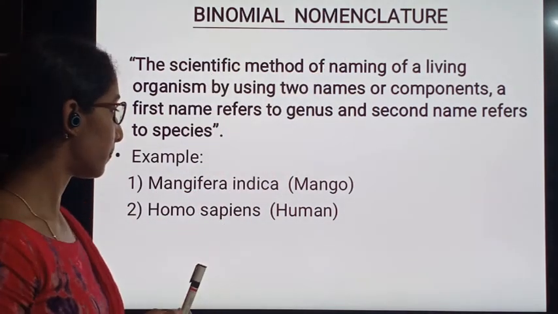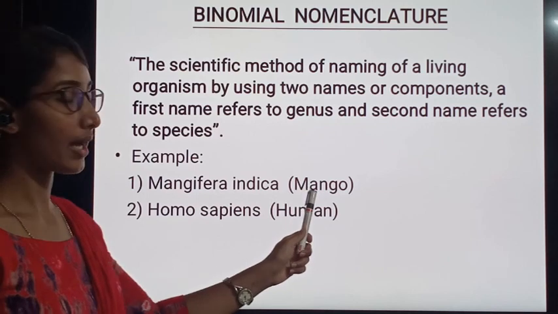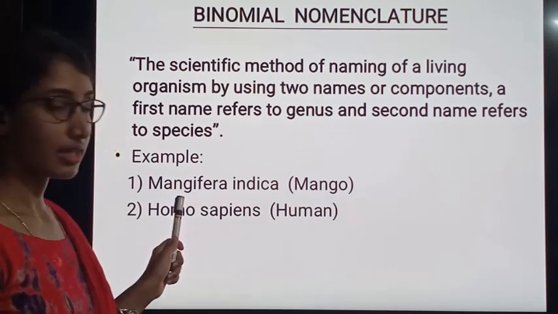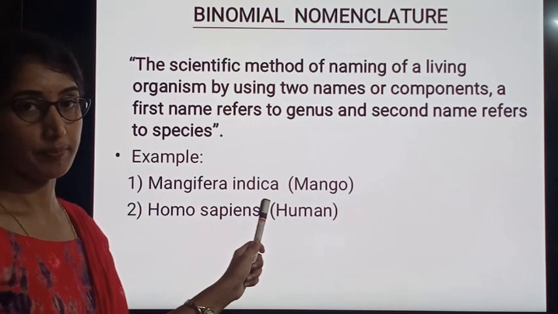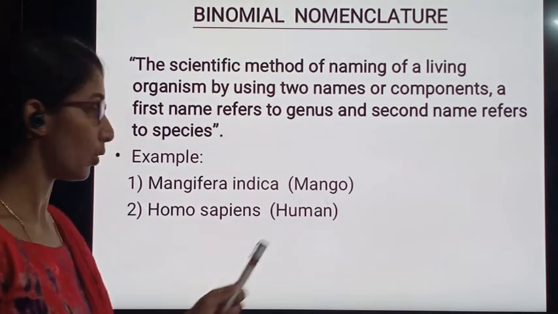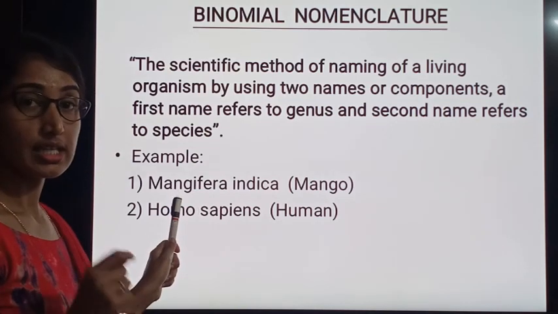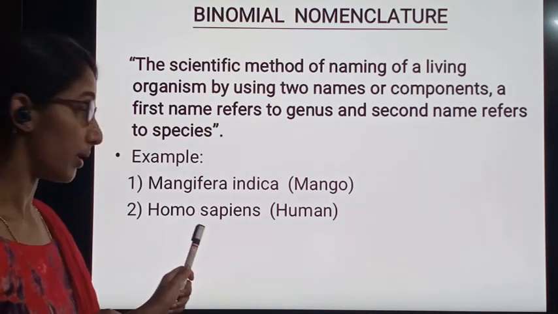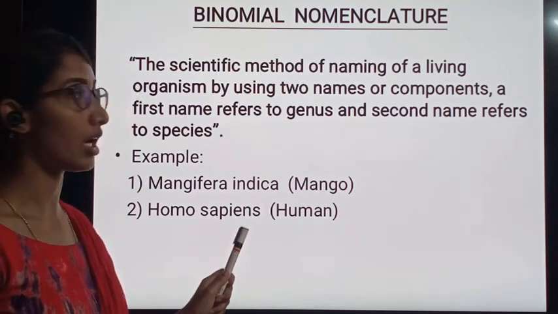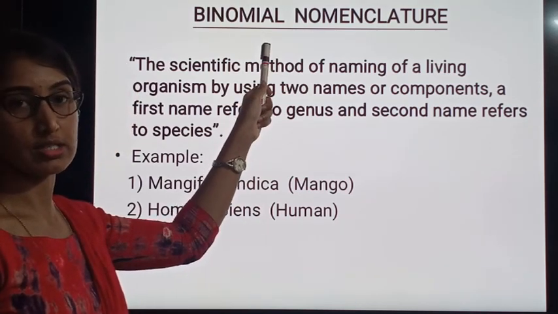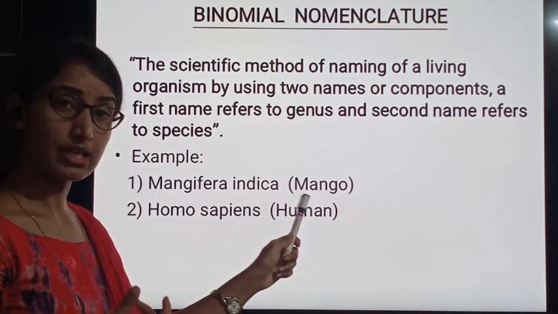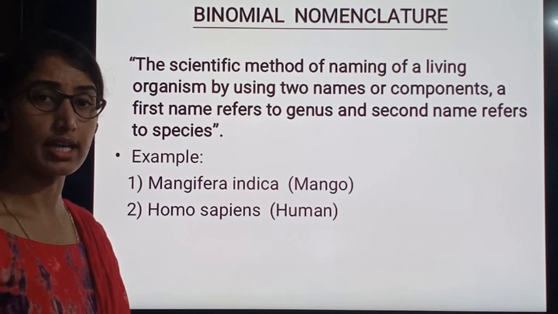Let us see a simple example now. Mango. The scientific name of mango is Mangifera indica. Mangifera is the generic name. Indica is the species name. This is how binomial nomenclature is given to plants or animals or any organism.